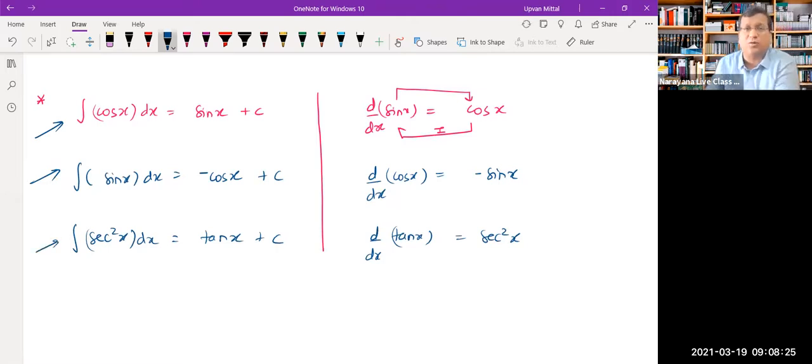The third result is also sometimes useful, and I'm deliberately avoiding some results here. You must be wondering, sir, all this is fine, but what is the integral of tan x? Now this is not going to be that easy because, unfortunately, reversing it will be a little bit difficult.